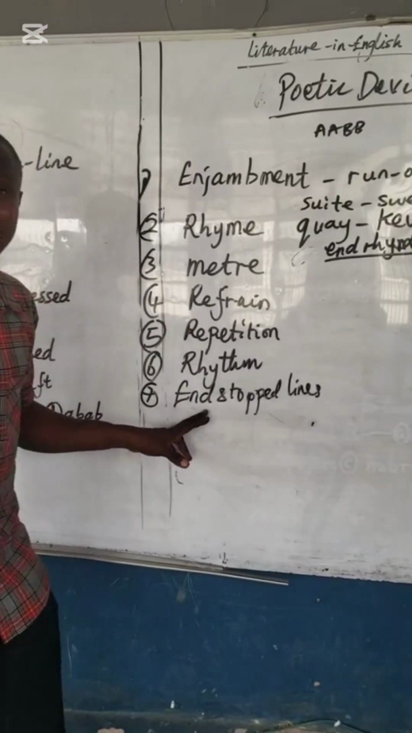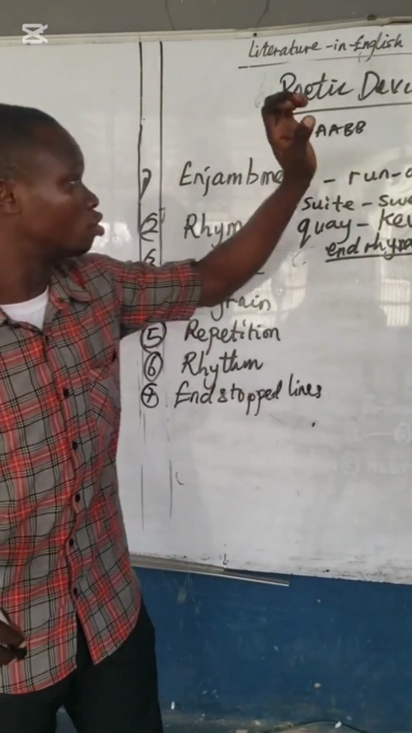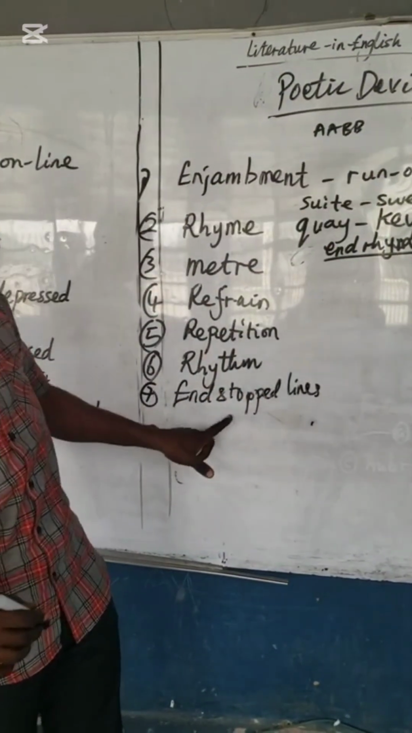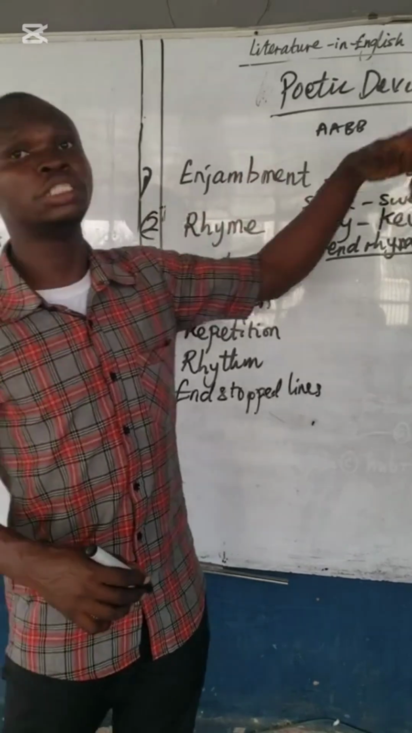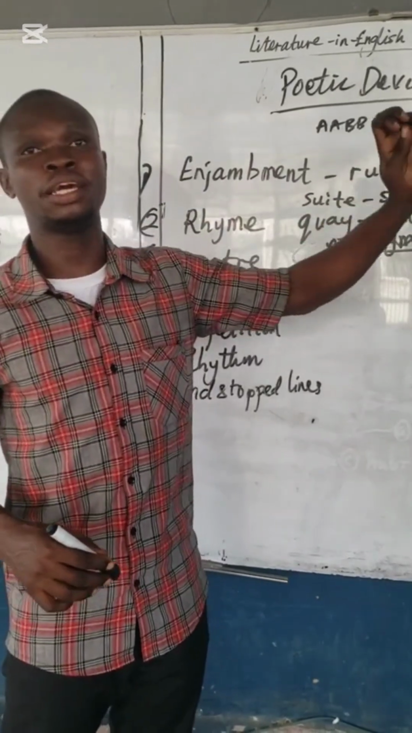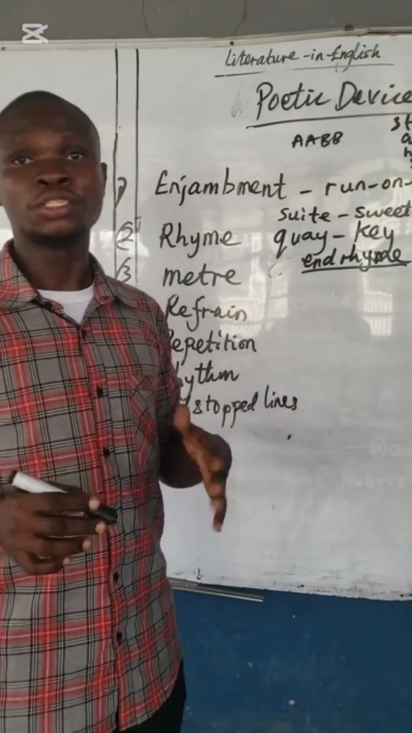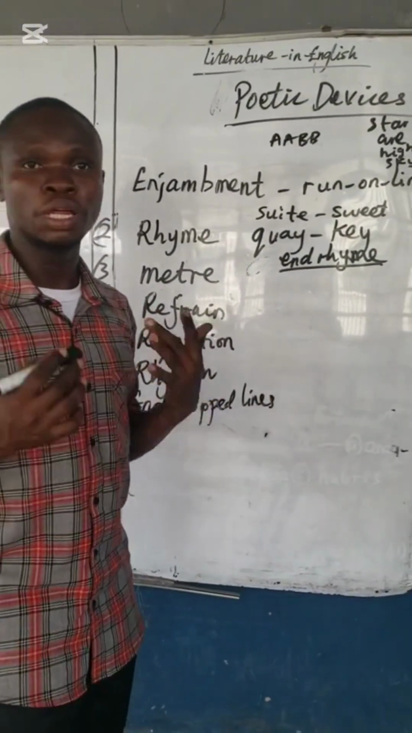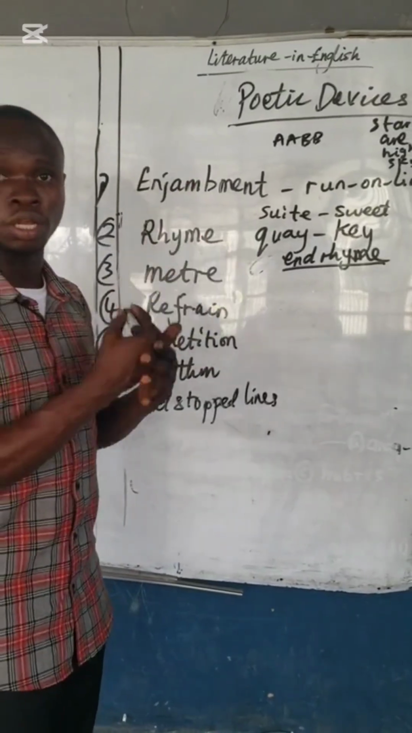Then we have end-stopped lines. This is when the line does not run into another one. So an end-stopped line is the opposite of enjambment. When the line does not run into the next one, there's always a full stop at the end. That is called an end-stopped line. There are many others. With time, we get to know them. So now let's look at some questions based on what we just learned.